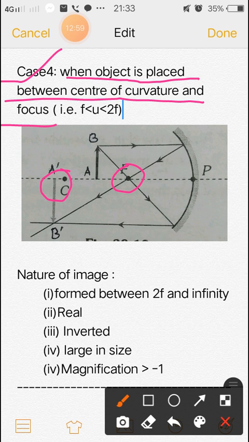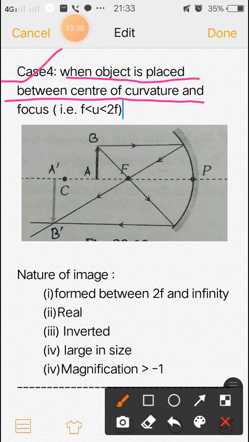The object is placed at AB, and a parallel ray from B goes to the mirror, and after deflection it passes through the focus. Another ray from B comes through F, and after deflection goes parallel to the principal axis, you can see.